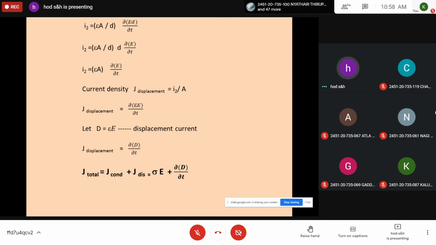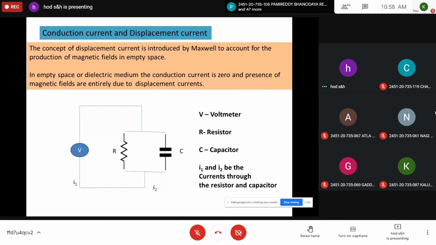In a material, a part of it may be a conducting material, and a part may act as a dielectric material. So it's a combination of both conduction current and displacement current. If it is purely a dielectric material, then it should be dD by dt only. If it is purely a metal, it is sigma E. For other materials, it is sigma E plus dD by dt. This is the concept of displacement current.